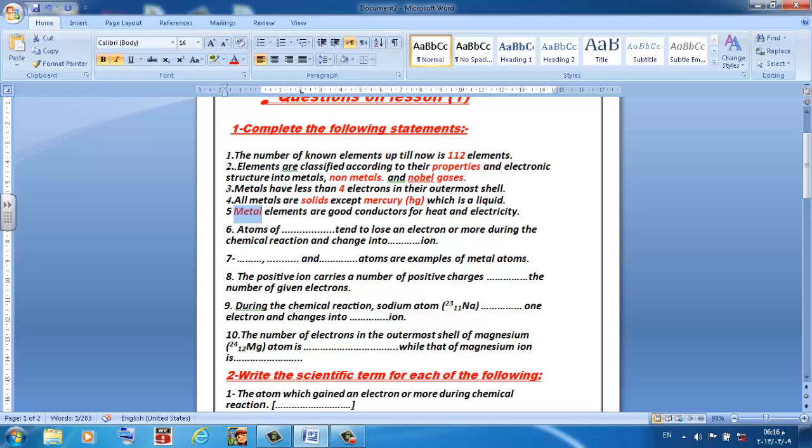Number 6, atoms of dot tend to lose an electron or more during the chemical reaction. Of course, atoms of metals. Atoms of metals tend to lose an electron or more during the chemical reaction and change into, yes, positive ion.